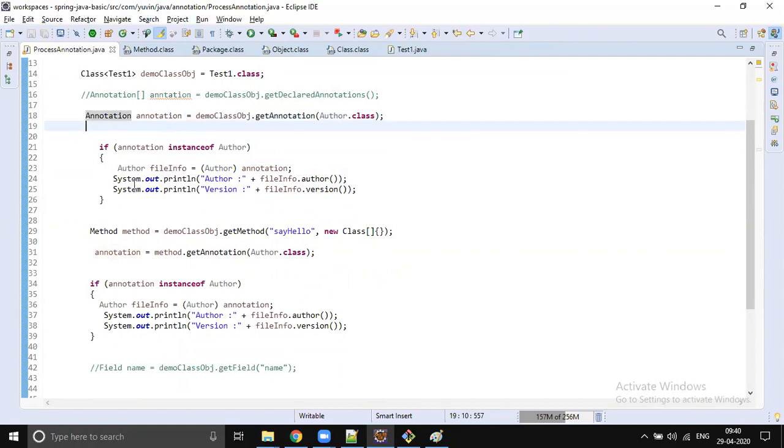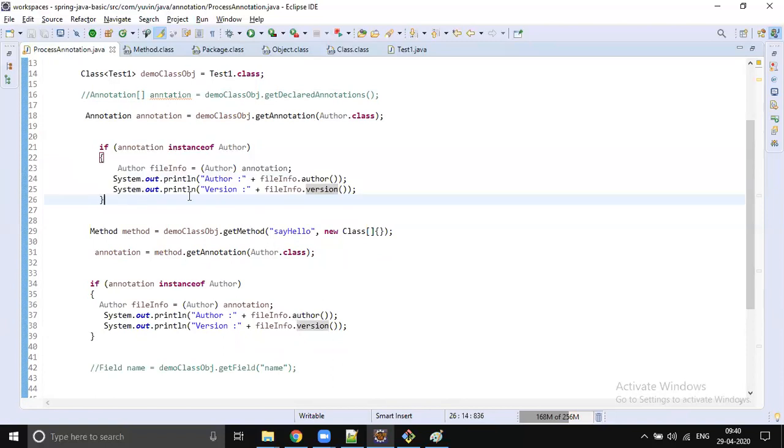Once you get the annotation, you can call the methods present on that annotation. For example, my Author has an author method and a version method, so you can call those and do whatever you want.